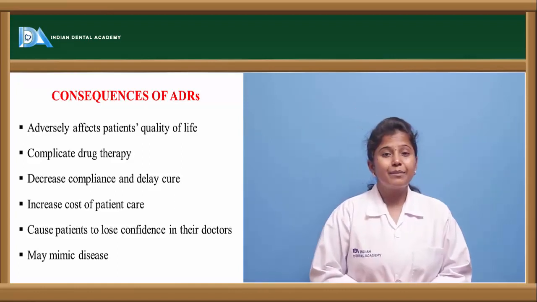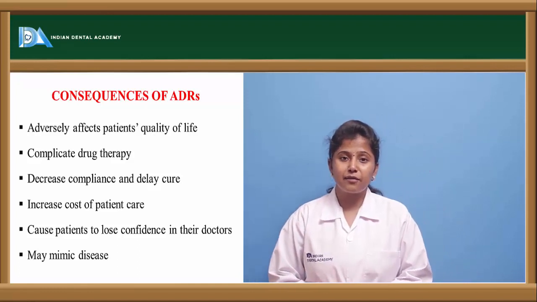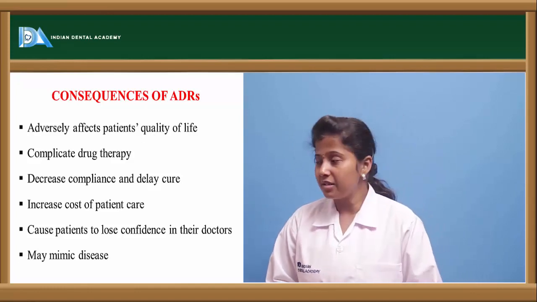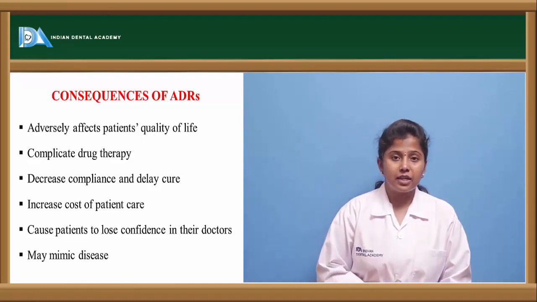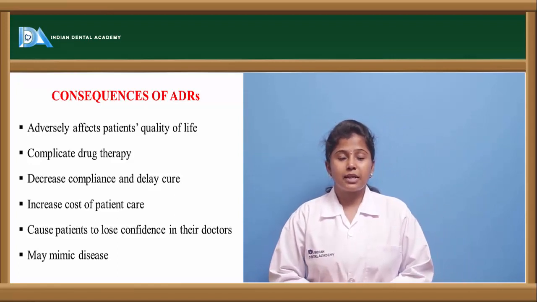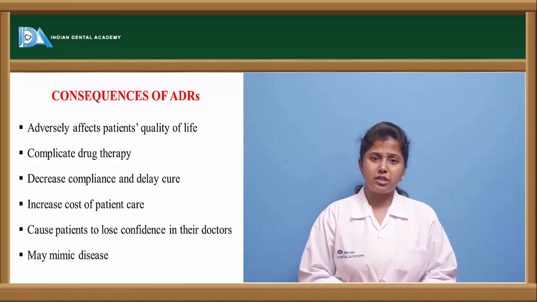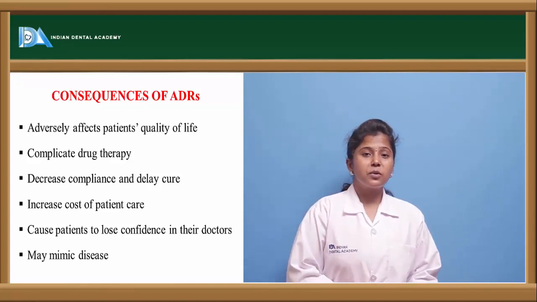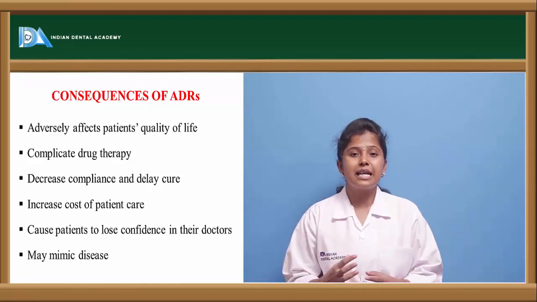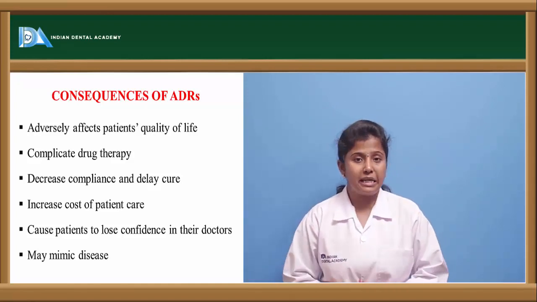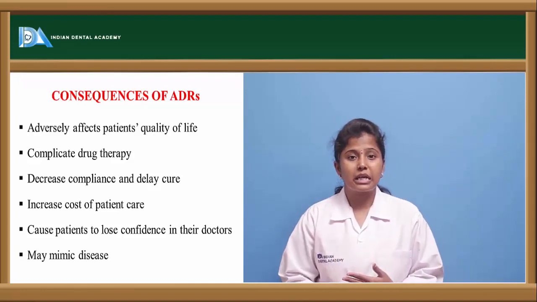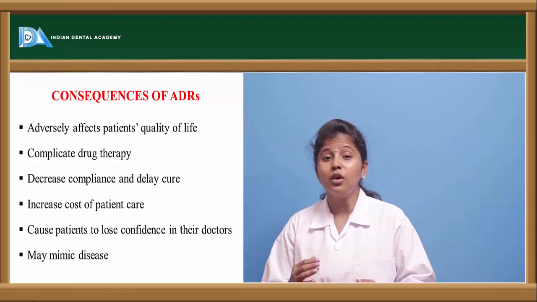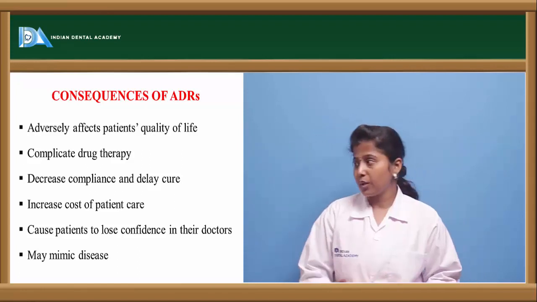It may put the patient's life at risk. The quality of life of a patient can be disturbed. The other one is complicated drug therapy. For example, if we take diabetes, there are many medications used. So multiple medications, or polypharmacotherapy. It's very complicated for the person to take multiple medications. So we may take one drug with another drug, or a drug which has to be taken in the afternoon can be taken in the morning by the patient. All this complicated drug therapy may lead to adverse drug reactions.